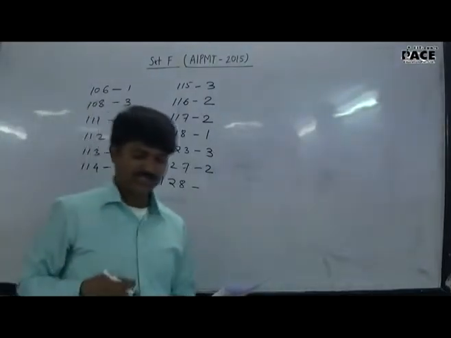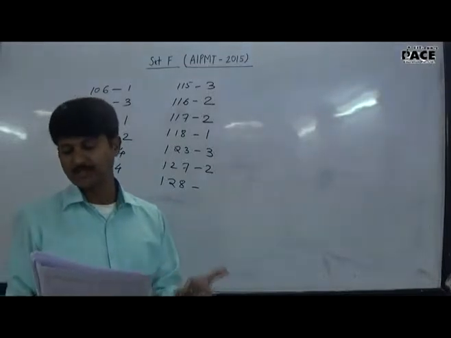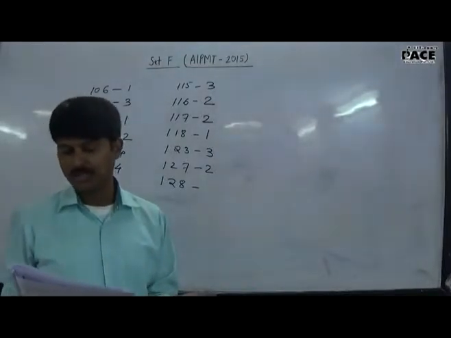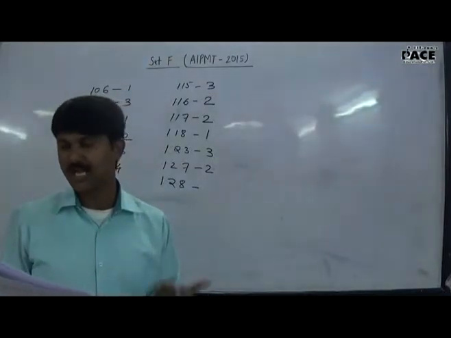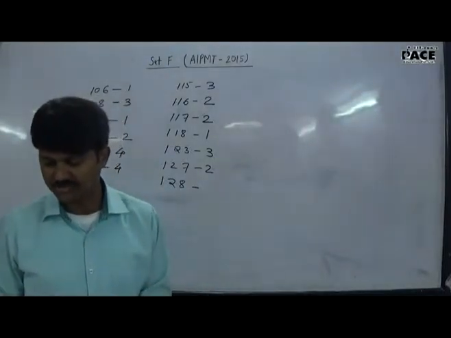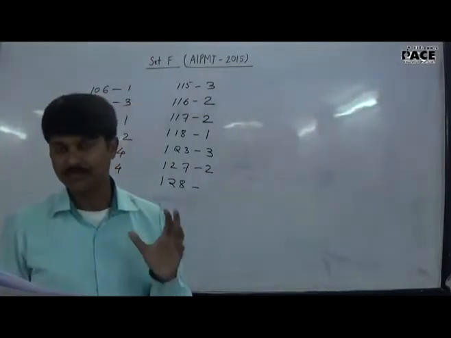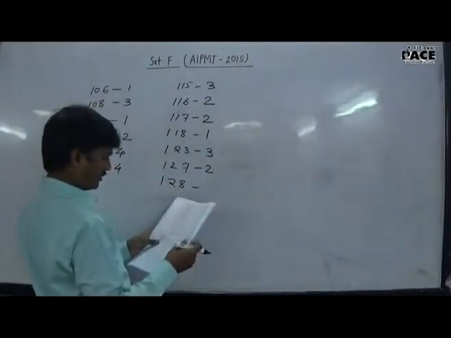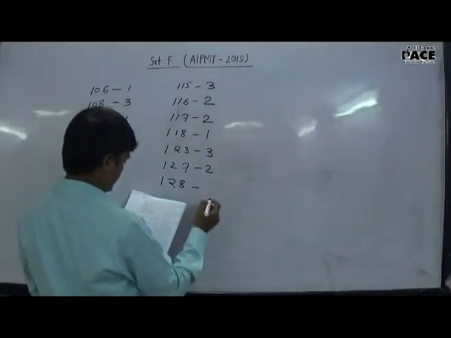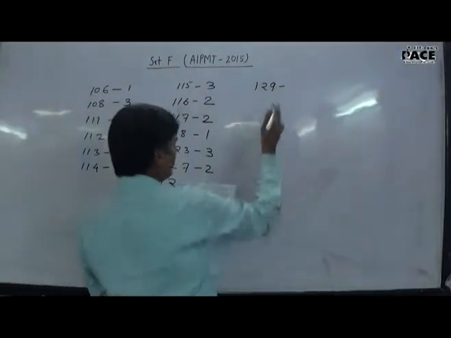Then question number 128. The hilum is a scar on the... If you see any seed, there is a remnant of the funicle on the seed. So that is considered as the hilum. So the hilum is a scar on the seed. That is given on page number 77 of the 11th standard book. Question number 128, the answer is the 4th.